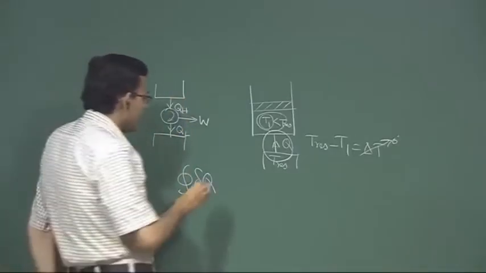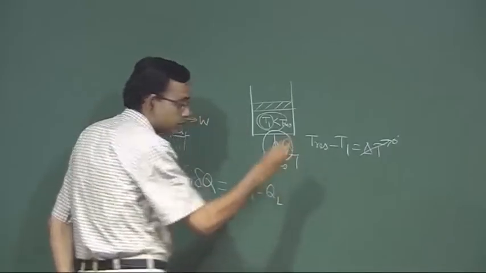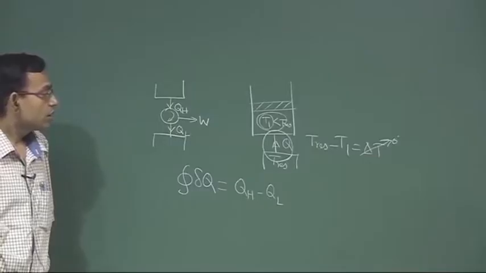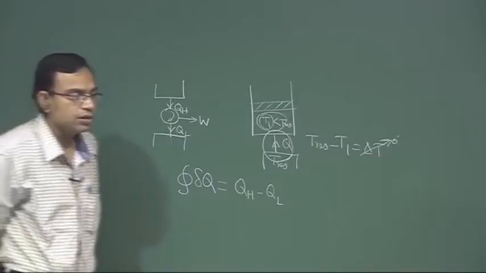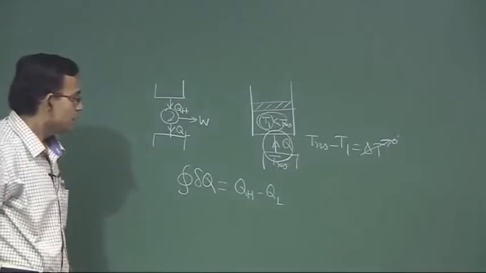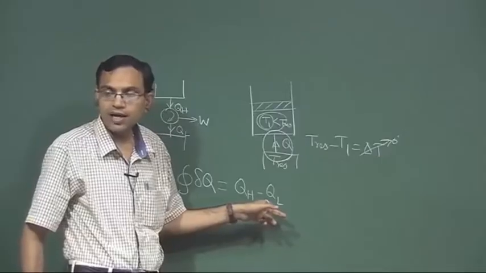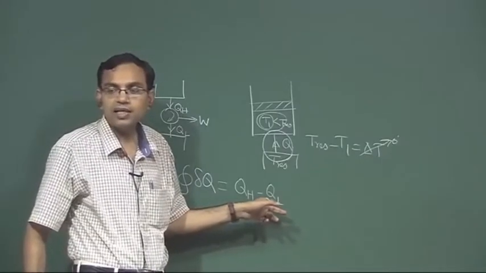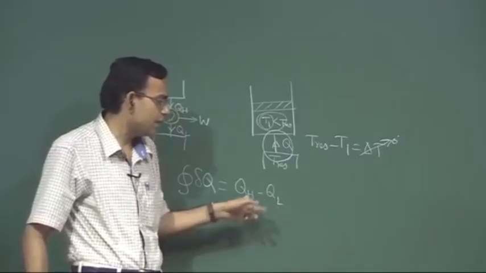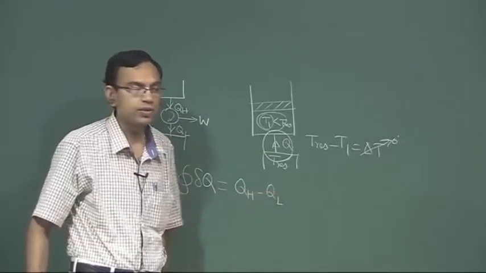So, cyclic integral of del Q is QH minus QL. Can it tend to 0 for an irreversible heat engine? Surely, because the difference is the work done, and if the engine is highly irreversible, the work done will be less and less, and therefore, in the limiting condition, this may tend to 0.